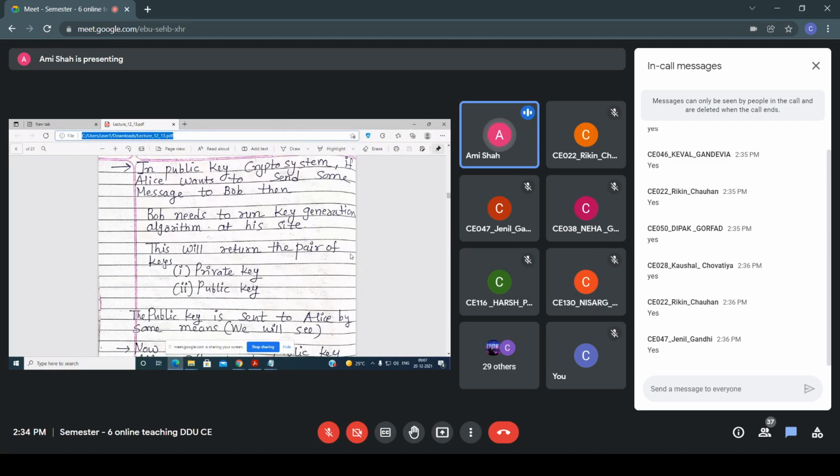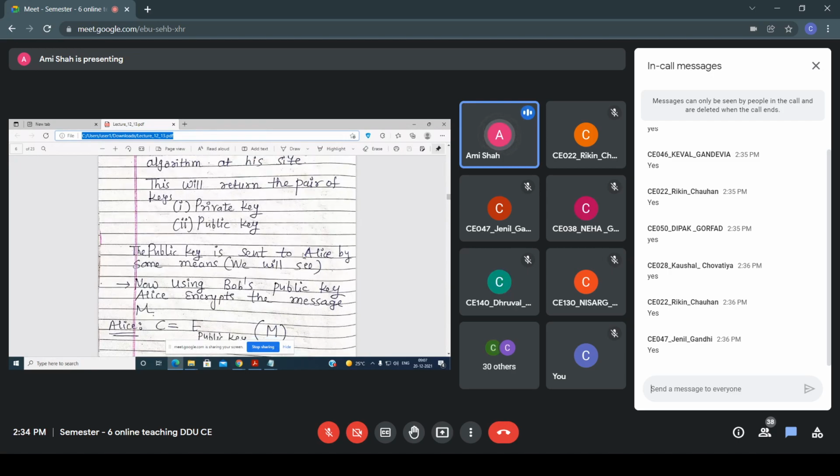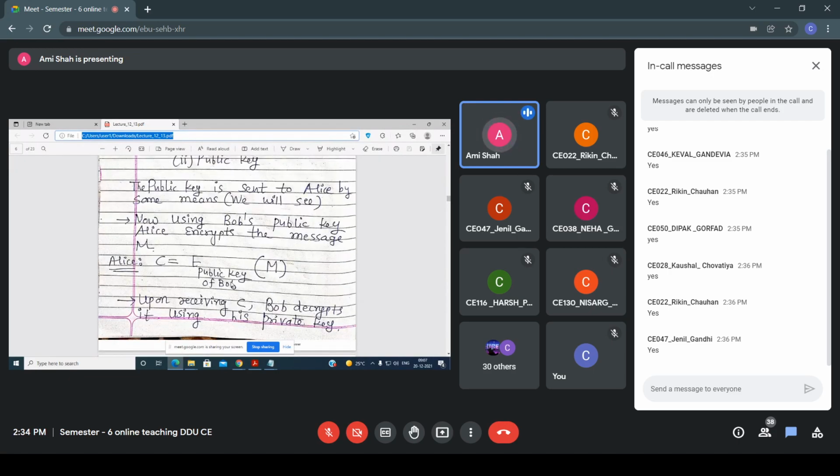The public key is sent to Alice by some means, and then using Bob's public key, Alice encrypts the message M.